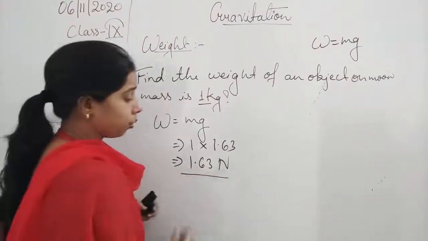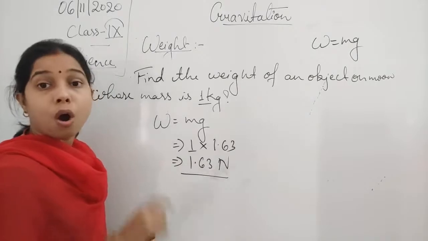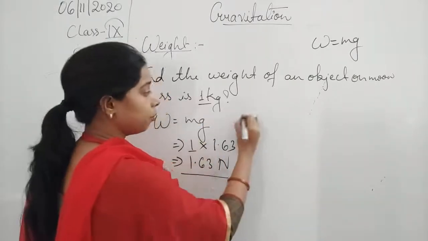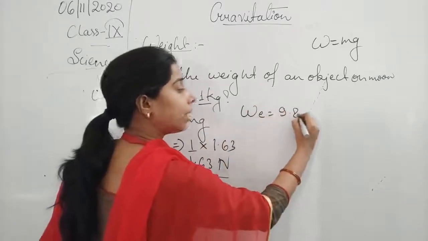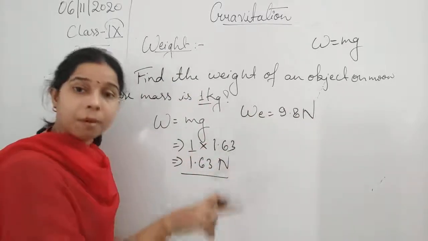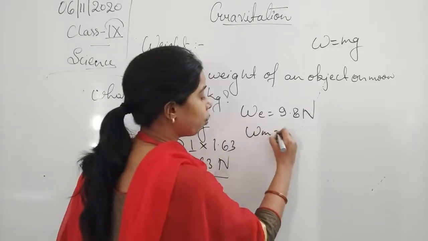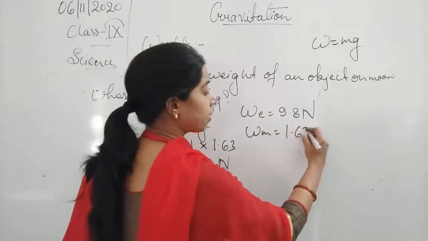So you can see, students, the same object is there which has the mass 1 kg. On the earth, its weight will be equal to 9.8 Newton. But the same body, when it is kept on the moon, the weight of that particular object on the moon is 1.63 Newton.